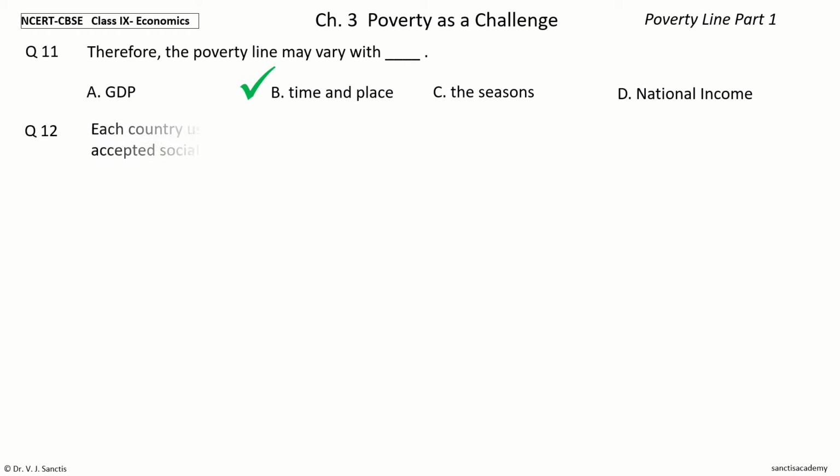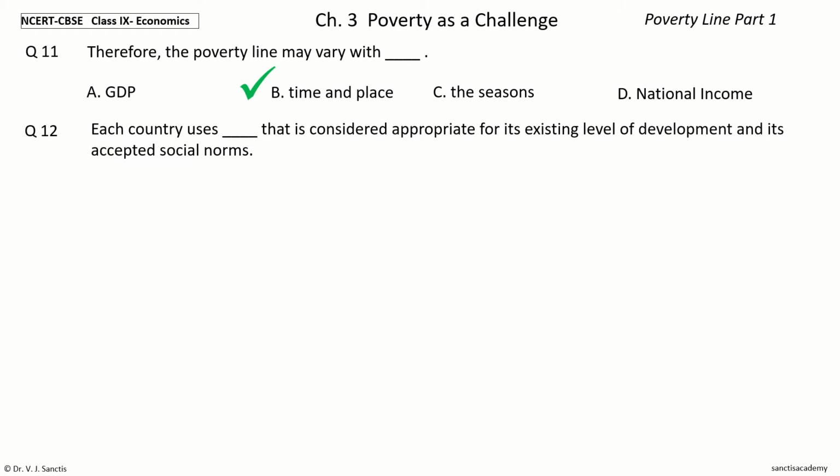Question 12. Each country uses dash that is considered appropriate for its existing level of development and its accepted social norms. The options are an imaginary line, data, a yardstick, a model.